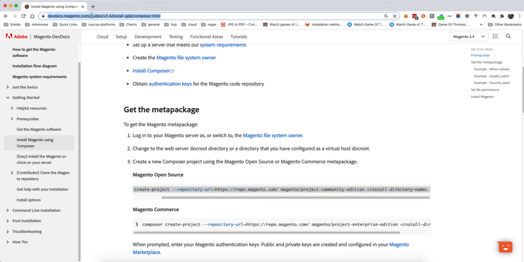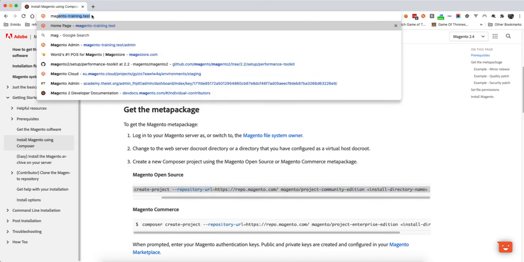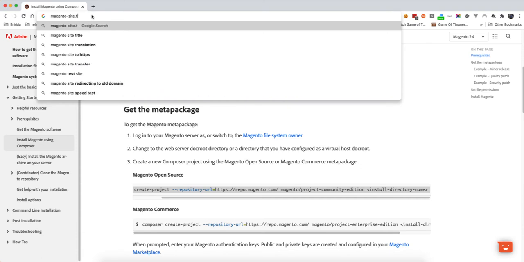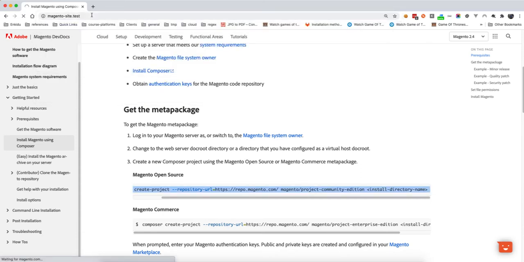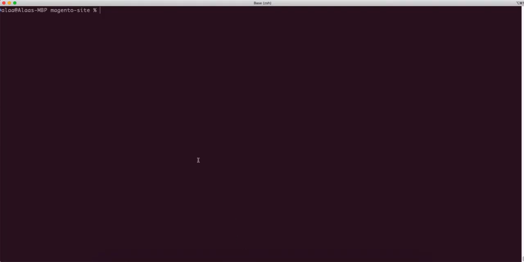So if I go to magento-site.test, by the way, I'm using .test because I'm using Valet, and I think this will give us an error because we don't have it secured yet. It's not a secure URL. So if I run valet secure magento-site, this will install the SSL certificate for us. So restarting PHP, restarting Nginx.